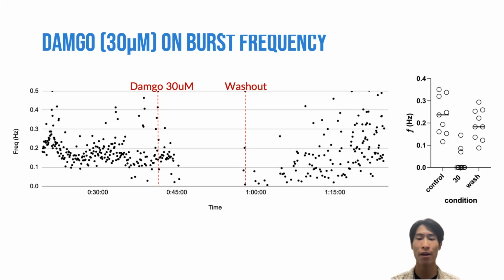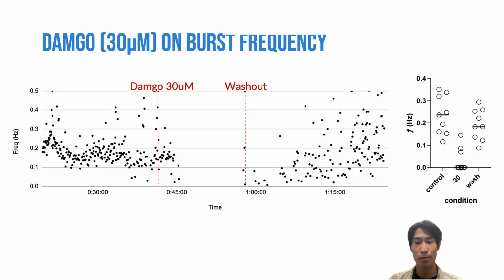On the other hand, at a concentration of 30 micromolar, DAMGO was found to completely abolish breathing generation. This can be seen in the figure on the left, showing that burst frequency disappears when DAMGO is added to the preparation. The disappearance of bursts signifies that DAMGO reduced breathing rhythm to a rate of pretty much nothing, which is likely what also happens during an opioid overdose.